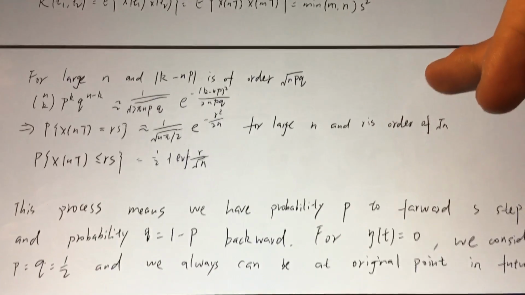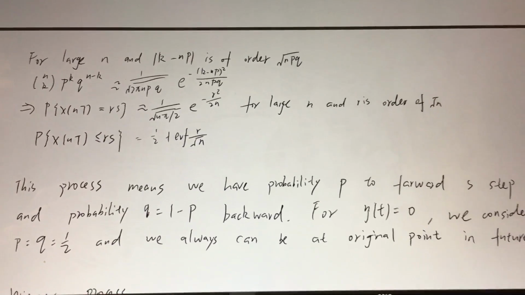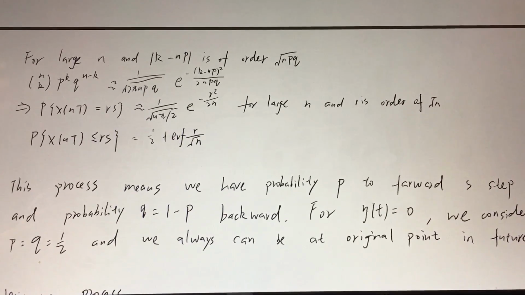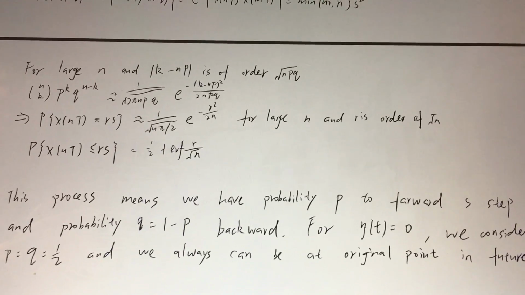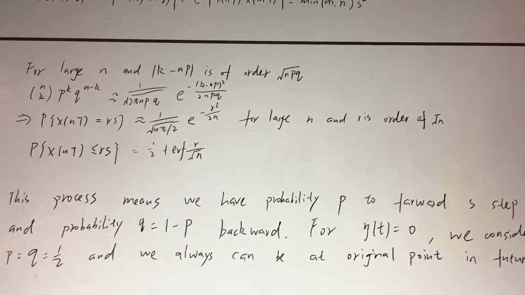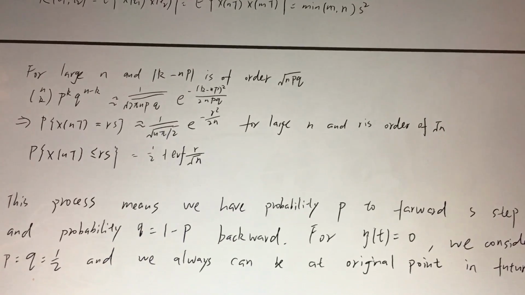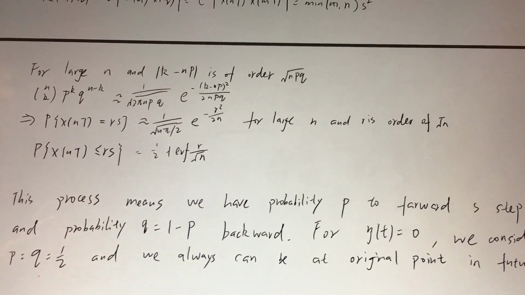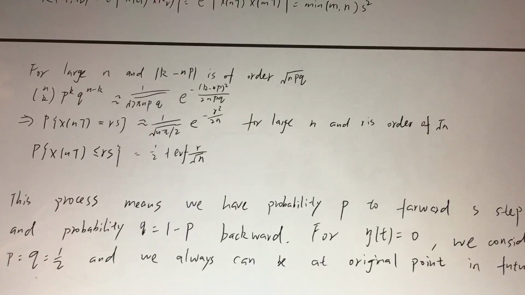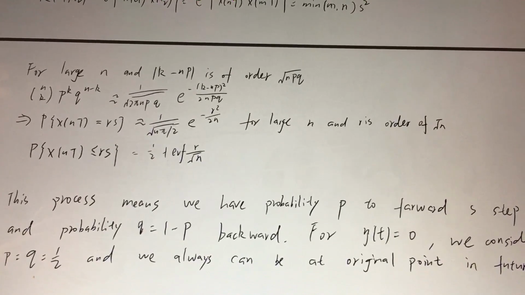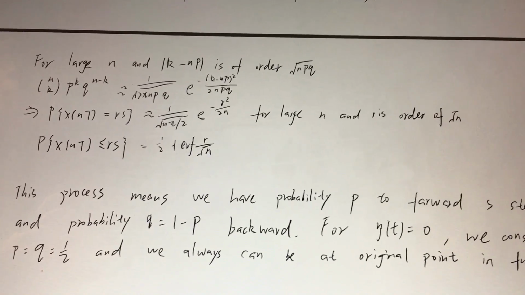So here we have a large n, and the absolute value of k minus np is of order square root of npq. We can easily calculate the probability of X(nT) equals rs.